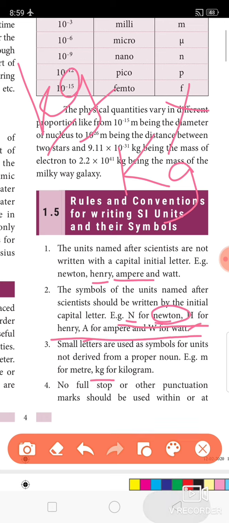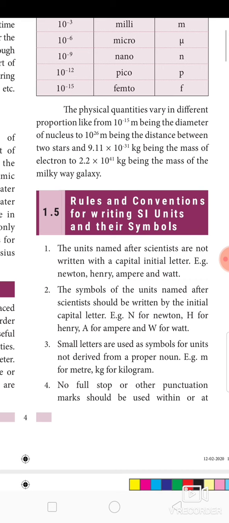Fourth one, no full stop or other punctuation mark should be used within or at the end of the symbol.